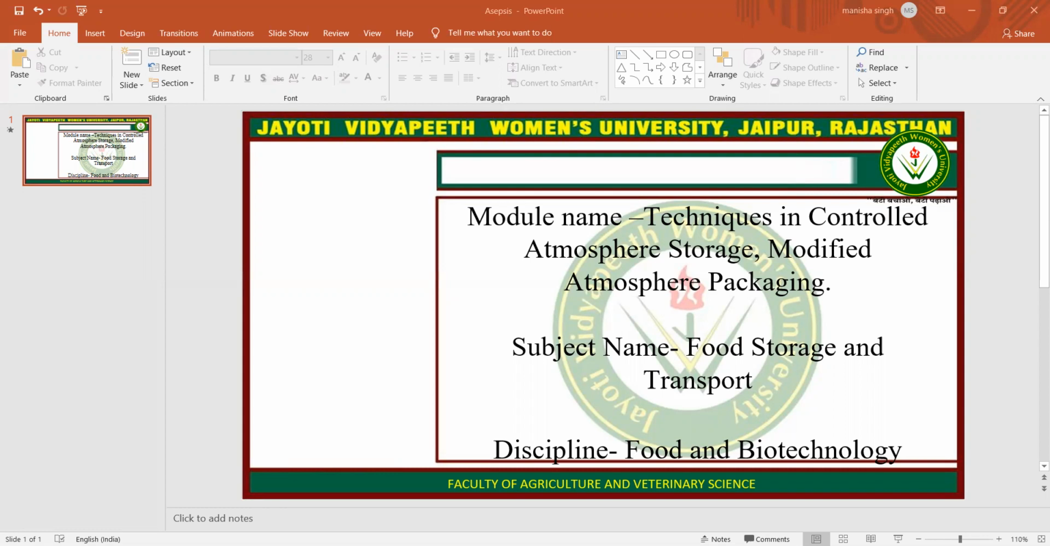Air contains 21% of oxygen and 0.003% of carbon dioxide and the remaining is nitrogen. Whereas modification of the atmosphere will decrease the oxygen and increase the carbon dioxide concentration in the atmosphere, which will lead to an increase in the shelf life of perishable foods.